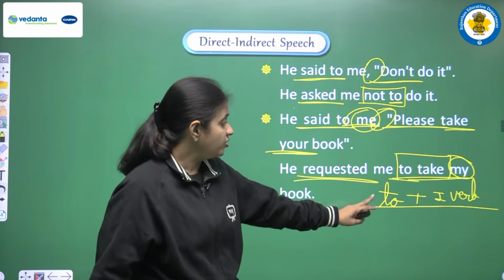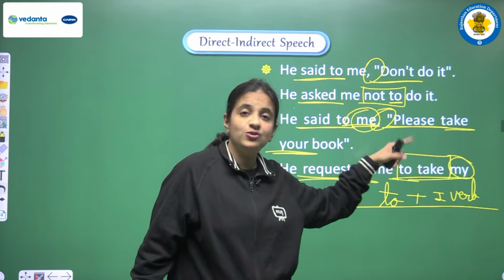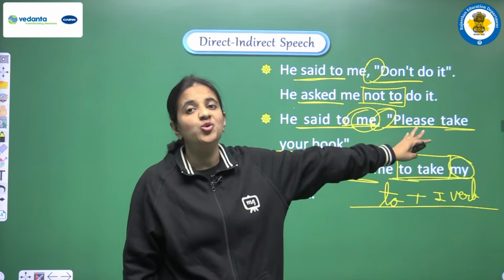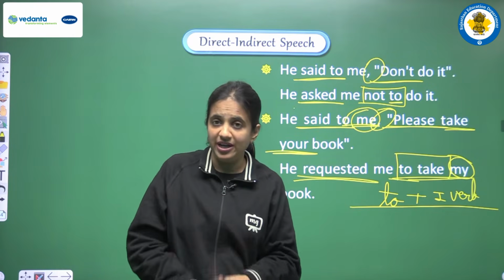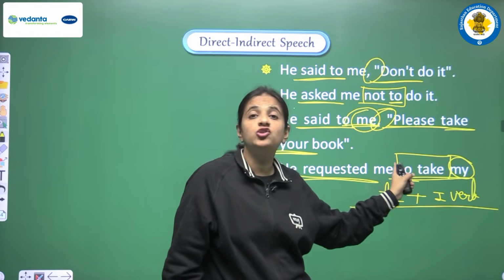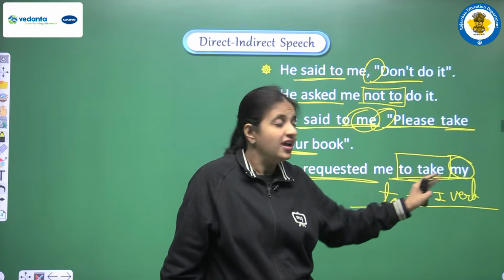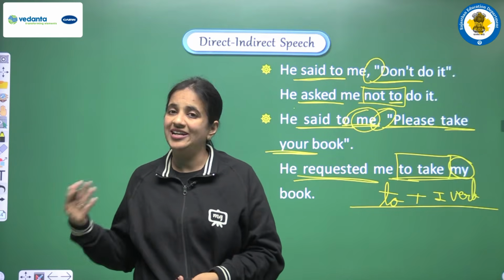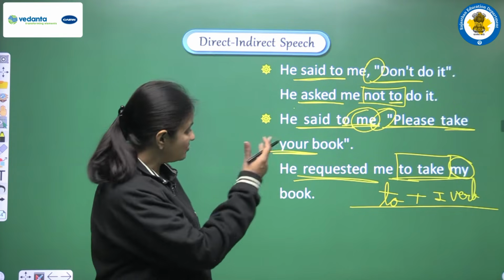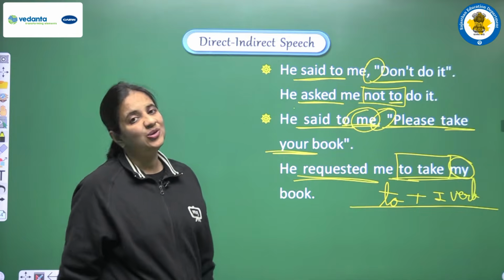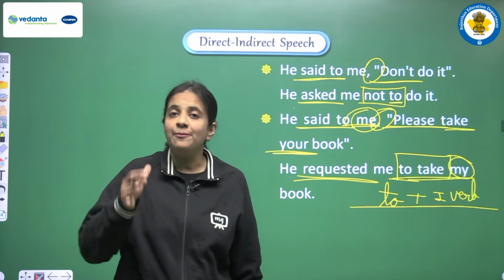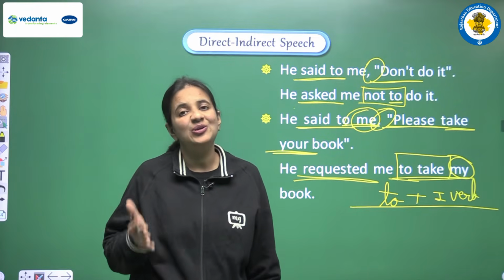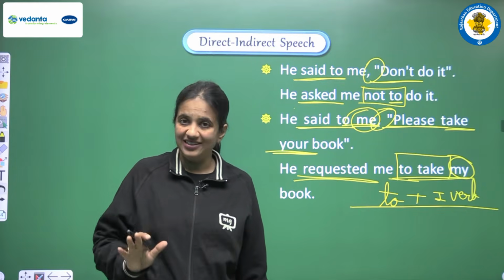Okay, so according to that, as the conjunction we are using to, and after to we have to continue with the first form of the main verb, then it will be known as to infinitive. Okay, and yes, changes of pronoun will be same as we are doing in the earlier videos also. So in this manner we can do the conversion of one imperative sentence from direct into indirect speech. Clear?